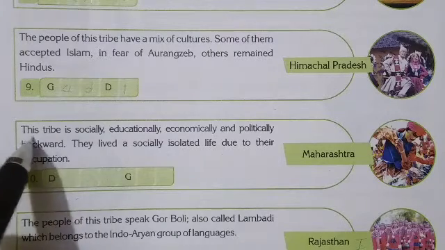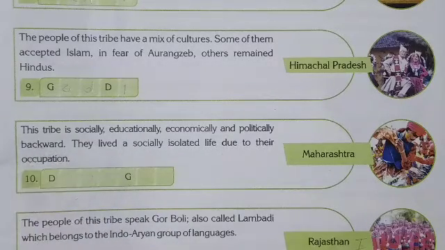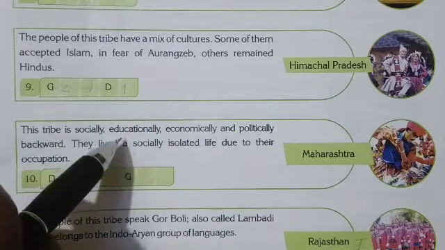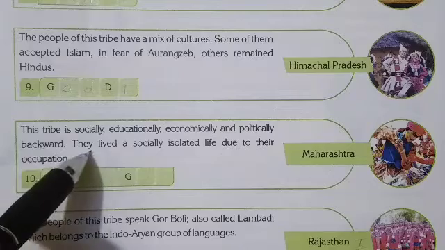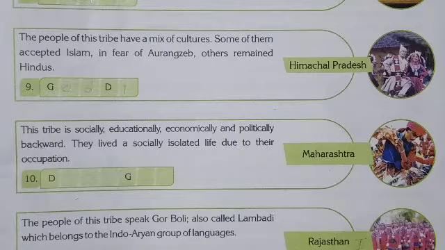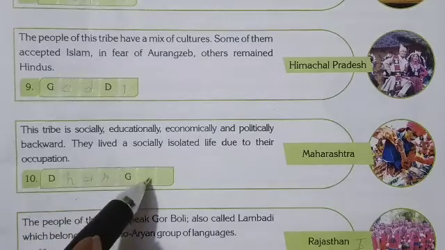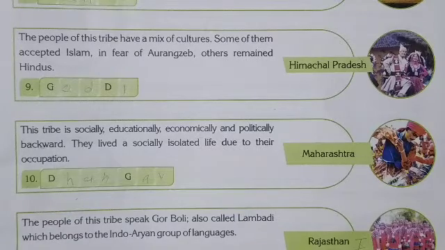Now next is the tribe that is socially, educationally, economically and politically backward. They live a socially isolated life due to their occupation. It is found in Maharashtra. Its name is Dhangar, D-H-A-N-G-A-R. You will write here Dhangar now.